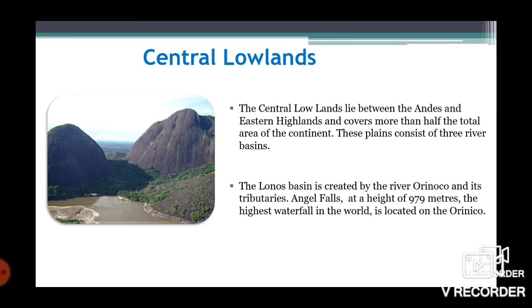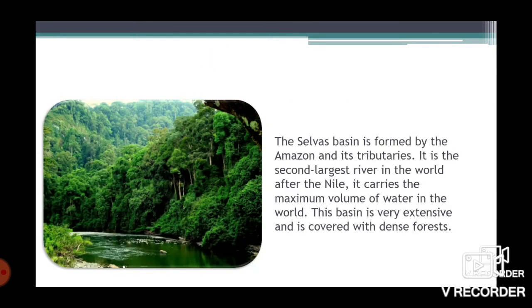In between them we find the central lowlands, and it covers more than half of the total area of the continent. These plains consist of three river basins: Llanos Basin, La Plata Basin and the Selvas Basin. So let us start. The Llanos Basin is created by the river Orinoco and its tributaries. Angel Falls, at the height of 979 meters, the highest waterfall in the world, is located on the Orinoco River.